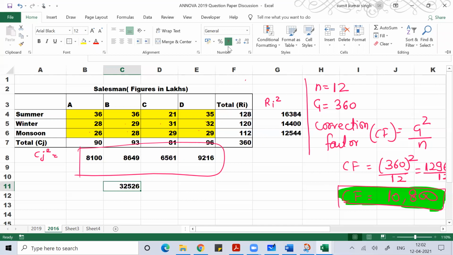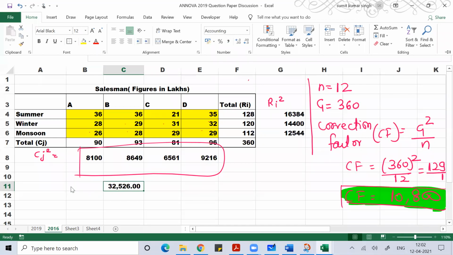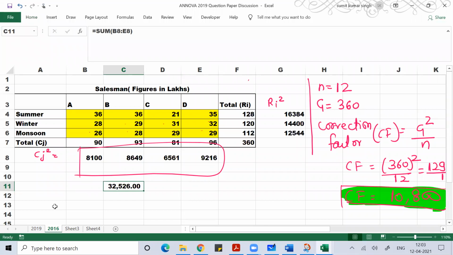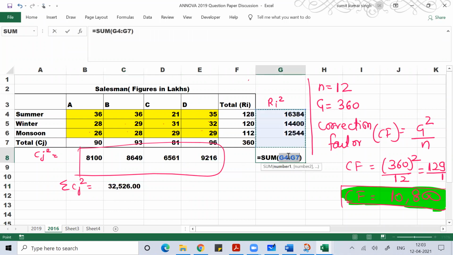This is the sum of all, the Cj square sum. And if you want Ri square sum, you can do that. This is basically the sum of Ri square.